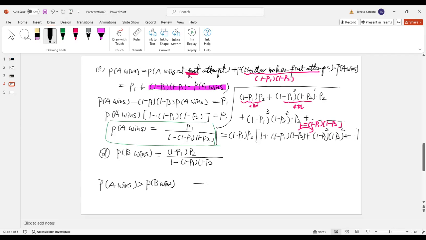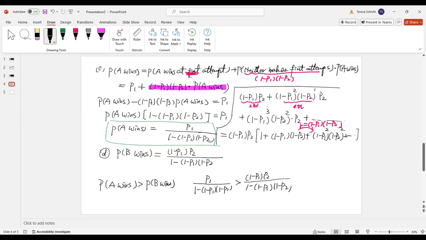The probability of A is P1 over 1 minus (1 minus P1)(1 minus P2), and it has to be greater than (1 minus P1) times P2 over 1 minus (1 minus P1)(1 minus P2).